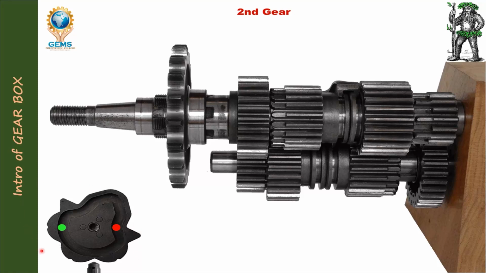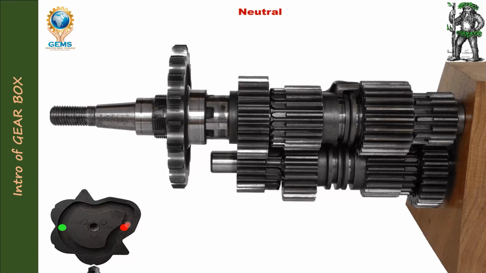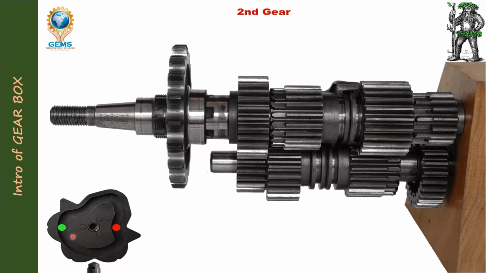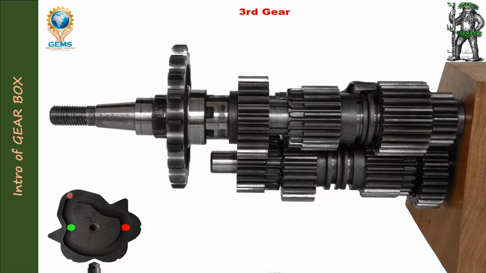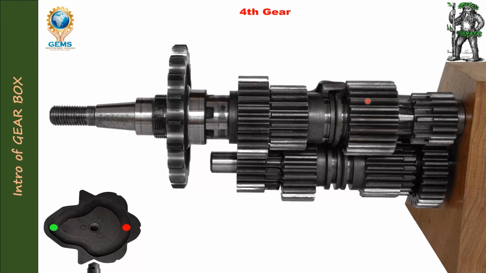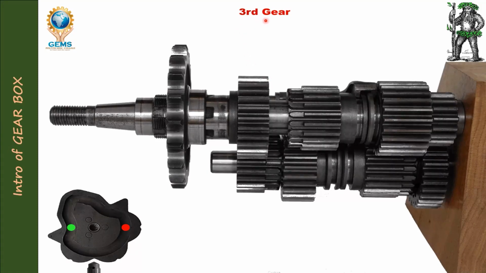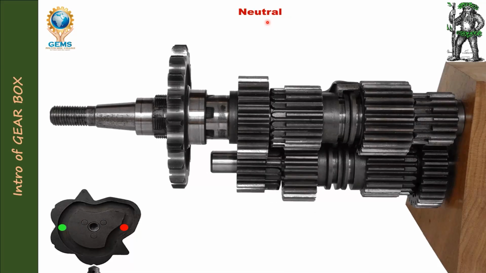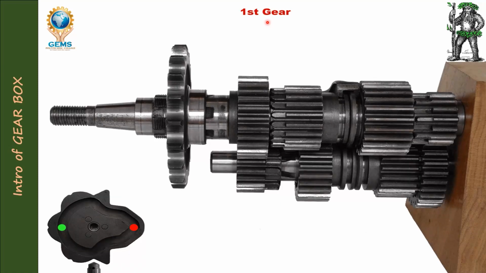This is the clutch movement. You can see which gear it is in and how it is changed. It will come and mesh here. See, this portion is on the back side, but it is shown here how the gear is changed. Here it is mentioned that it is on third gear, now second gear, and it came to neutral, and now let's go to the first gear.